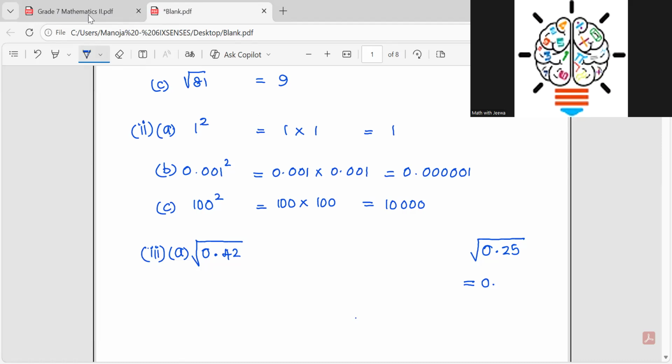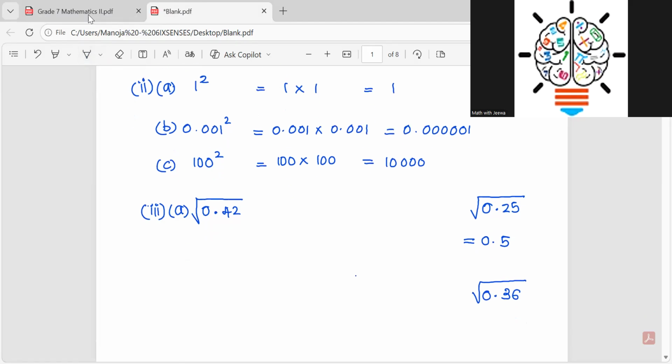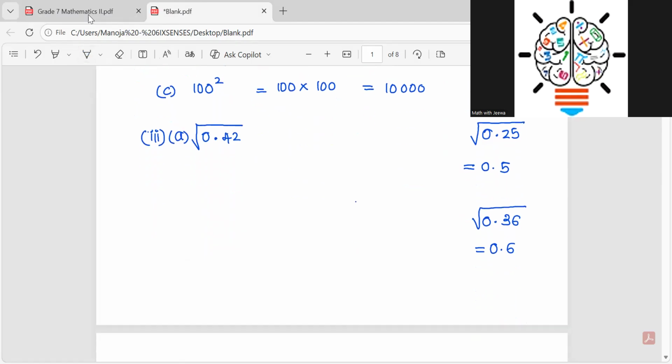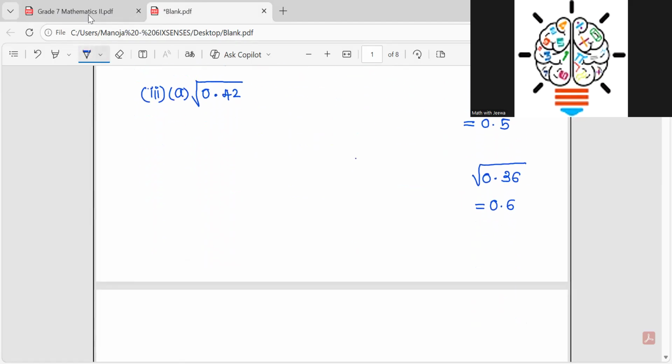It is 0.5, right? And if you have 0.36, what is the answer? The square root of 0.36, so what will be the answer that you write? It is 0.6, right? And then if you have 0.49, what will be the answer? Square root of 0.49. The answer will be 0.7, right?